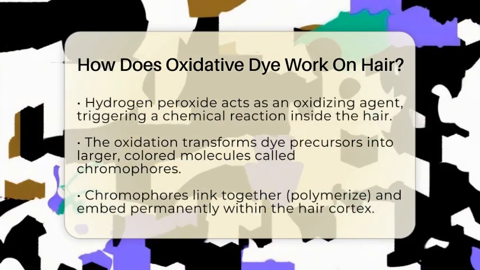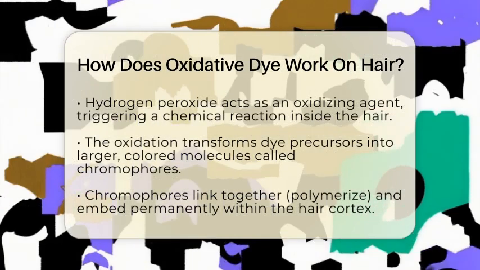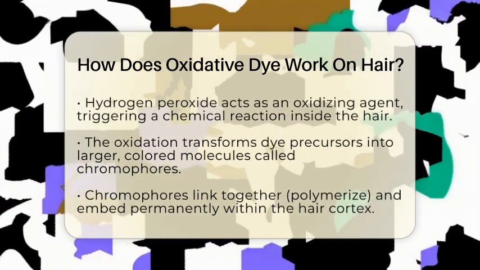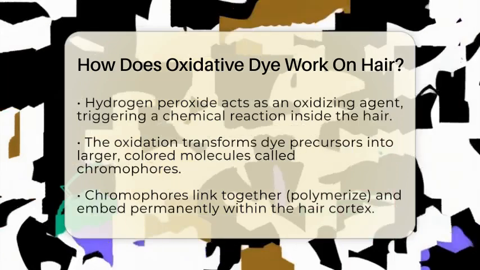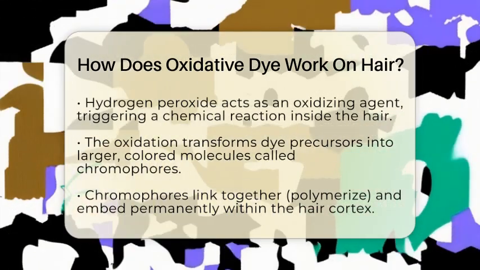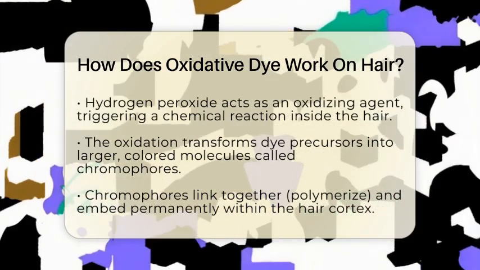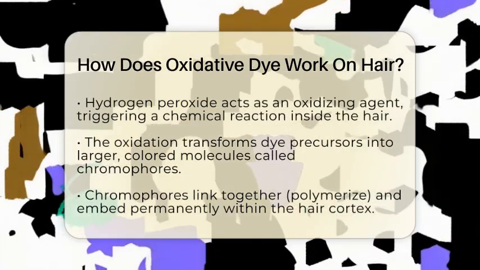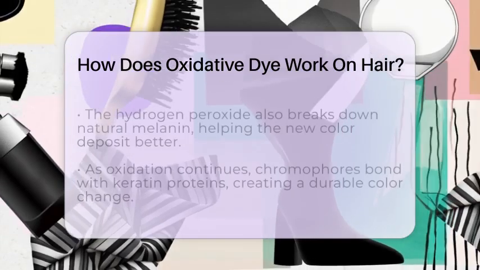The hydrogen peroxide acts as a catalyst, oxidizing the dye precursors. This oxidation process transforms the small molecules into larger, colored molecules called chromophores. These chromophores are responsible for the new hair color. As they form, they also polymerize, meaning they link together to create larger structures that are permanently embedded within the hair cortex.